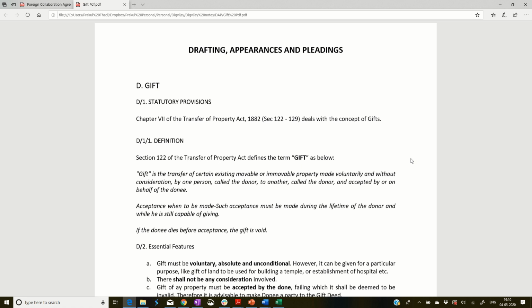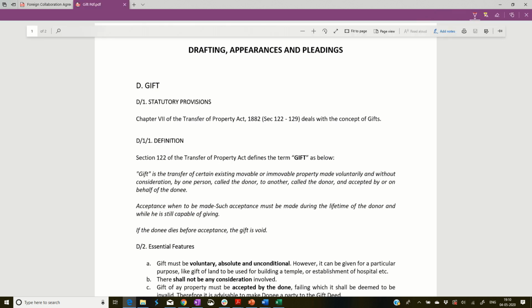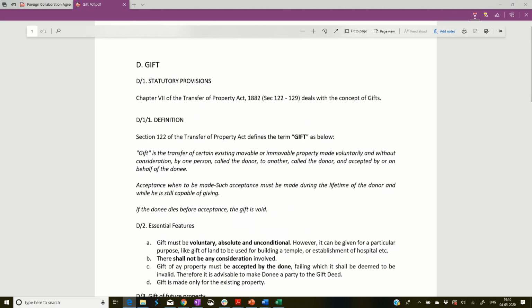Talking about gifts. Gifts are regulated by Chapter 7 of the Transfer of Property Act 1882. Correct? Right.